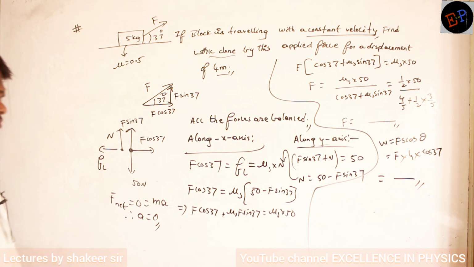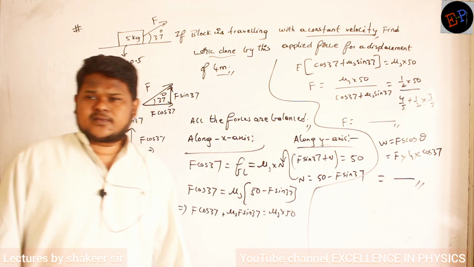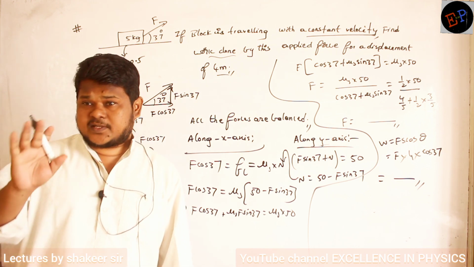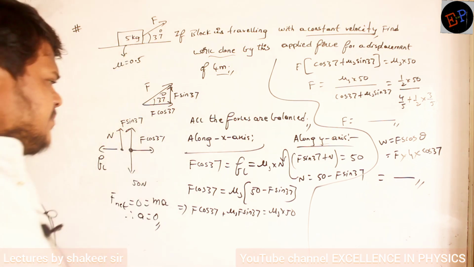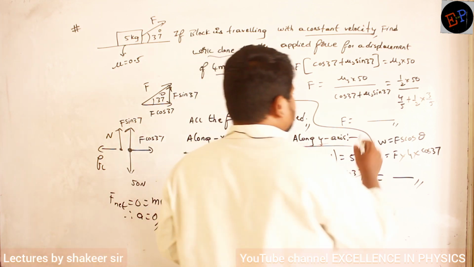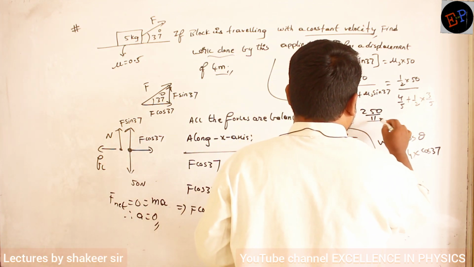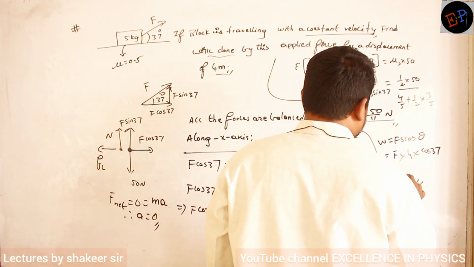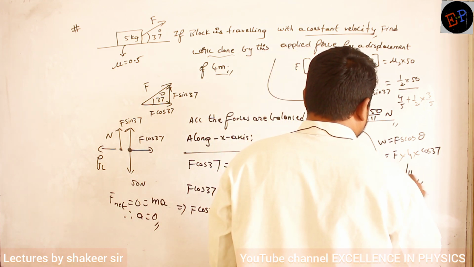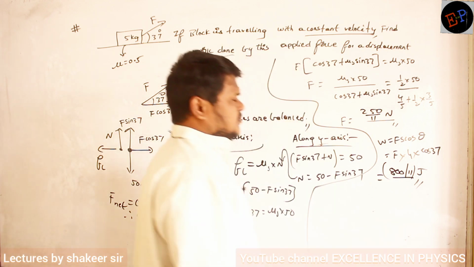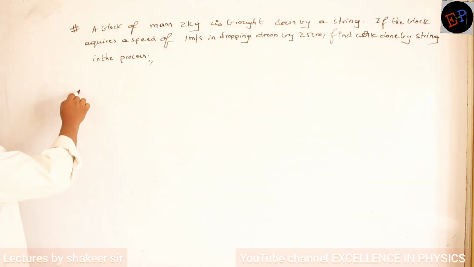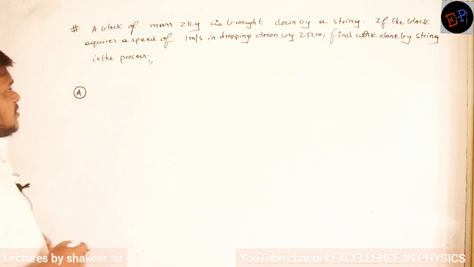So just within 30 to 40 seconds you can do this calculation, if you are very good about what is happening, if you understand physics. Clear? So therefore force you should get 250 divided by 11 Newton and work done you should get 800 divided by 11 joules. So those are the answers. Okay? So let us see this question.